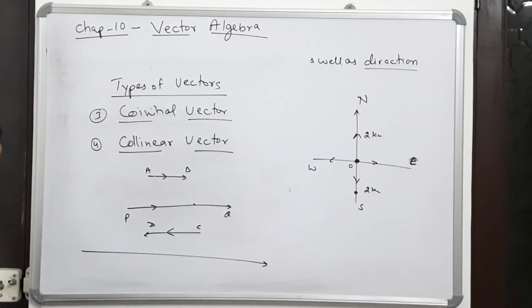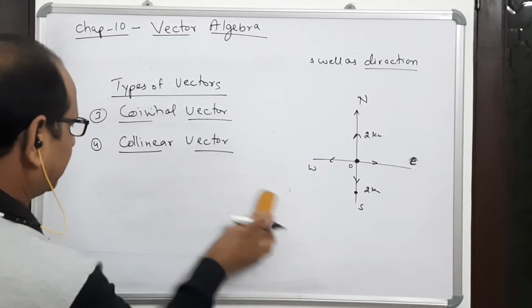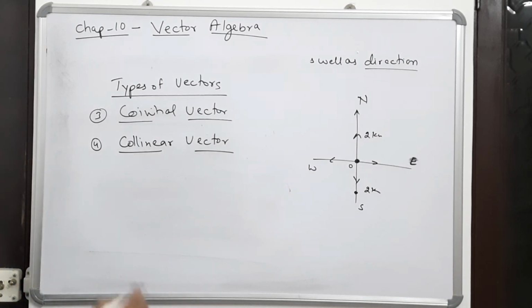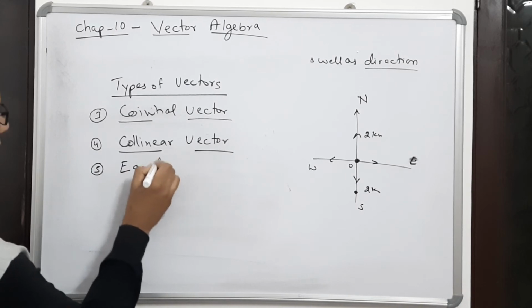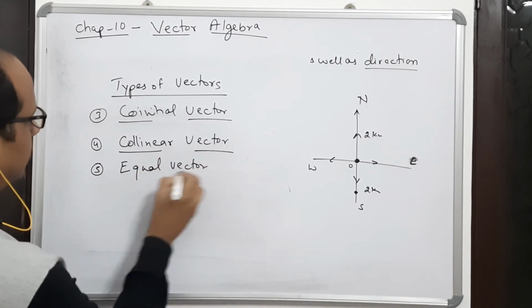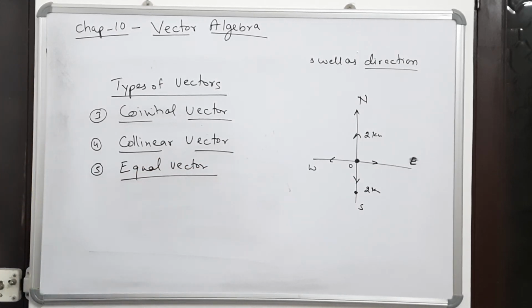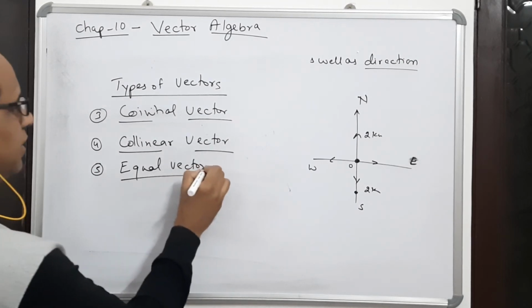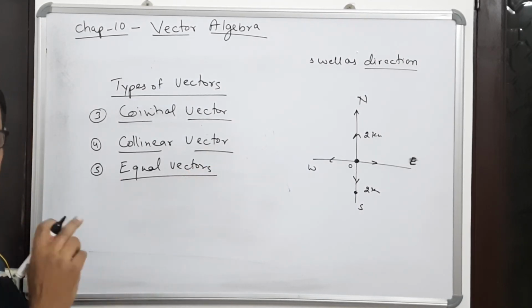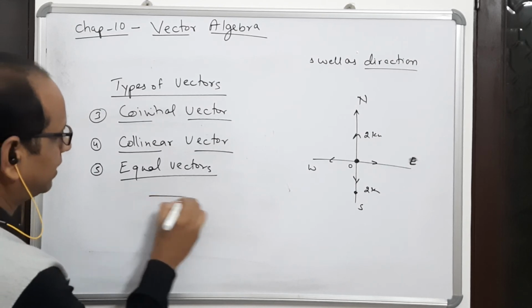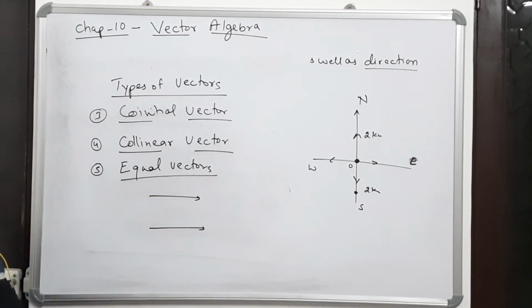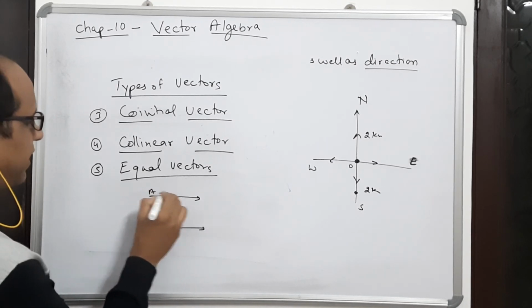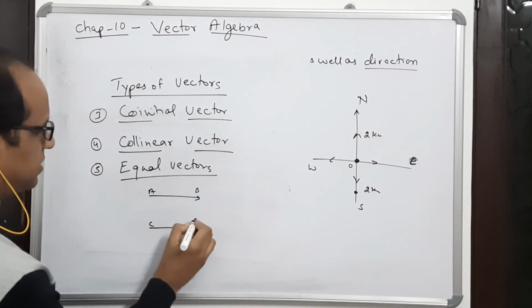The next type, the fifth one, is equal vector. See, two vectors are said to be equal if their direction is same and their magnitude is also same. Suppose this is the vector AB and this is the vector CD.